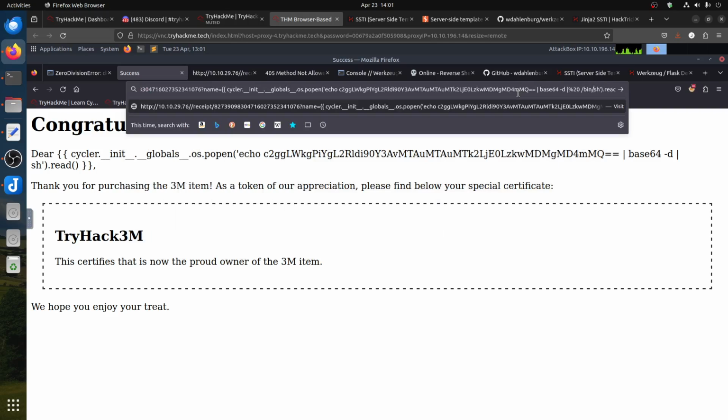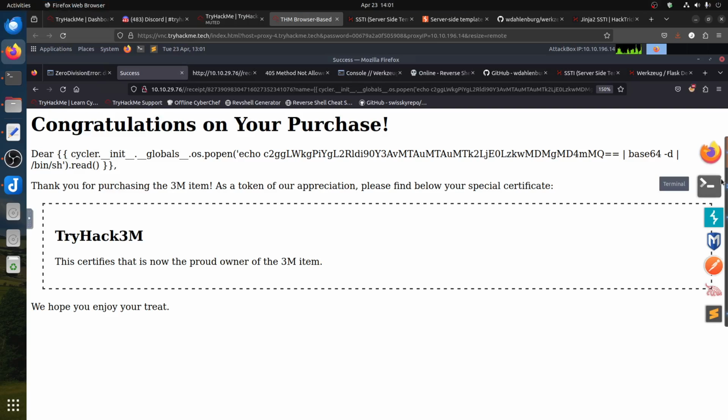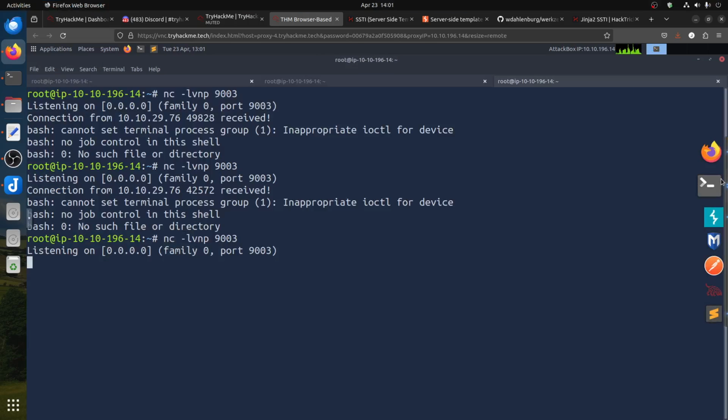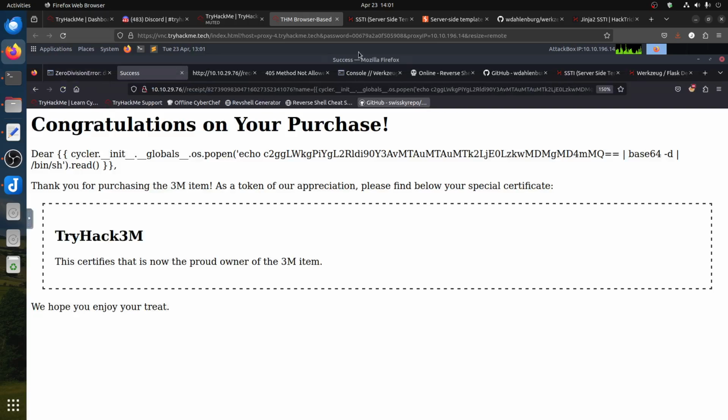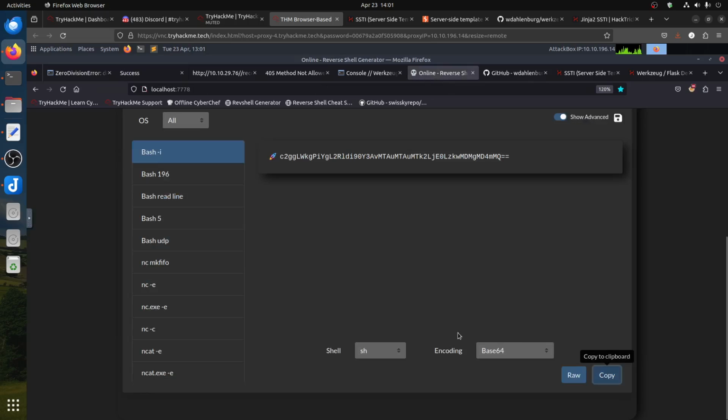Binary sh, 9. I forgot how I did it. Let's see what I'm looking at. Let's make it binary sh, encode in base64, copy.